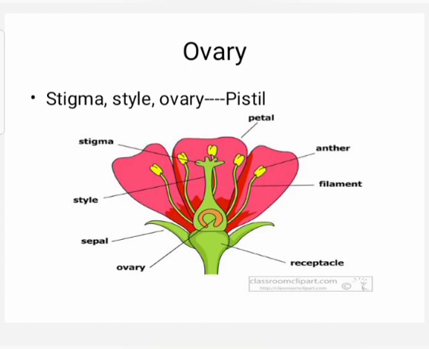Pistil is present in the center of a flower. Name the three parts of a pistil. The three parts of a pistil are style, stigma and ovary. The ovary contains ovules and each ovule has an egg cell.